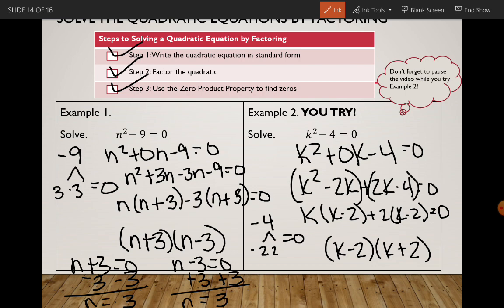All right. Here we'll have k minus 2 equals 0 and k plus 2 equals 0. And our k value here is going to be 2. And our k value here is negative 2. Now we have all three steps represented.